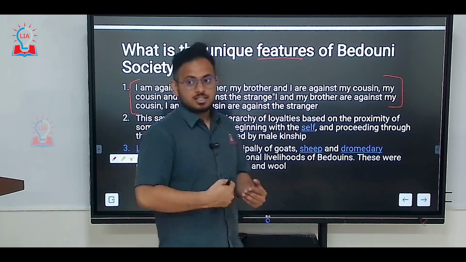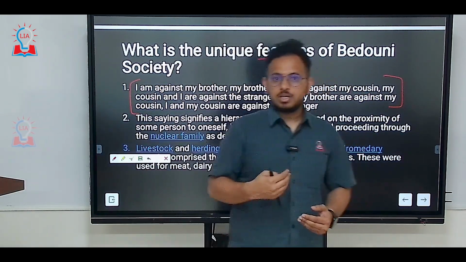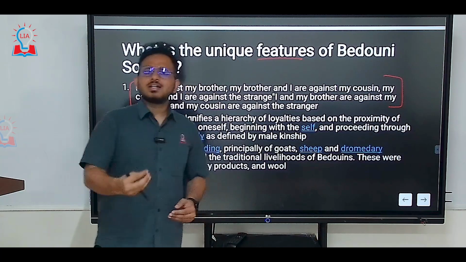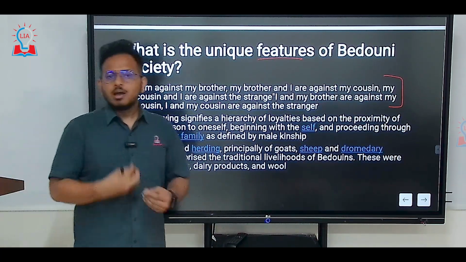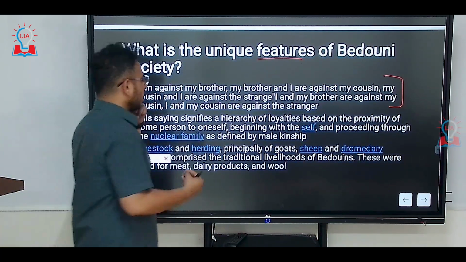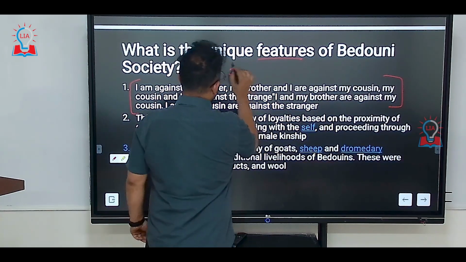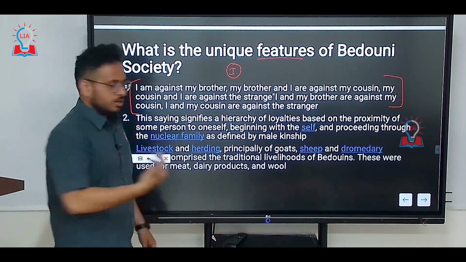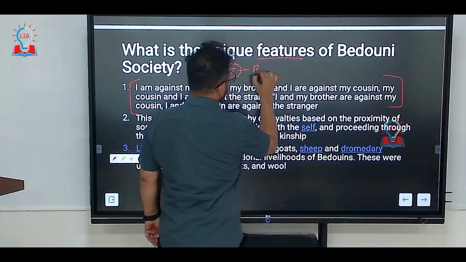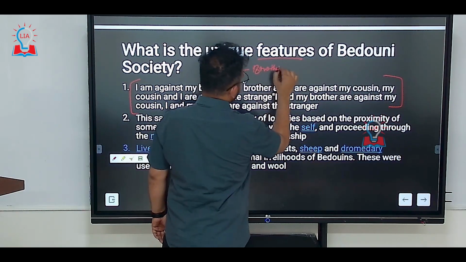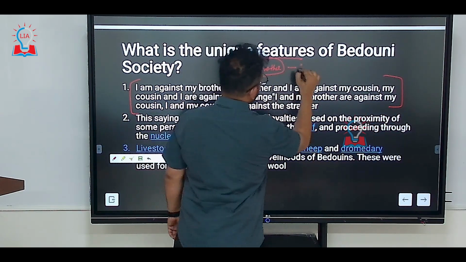this is the preference in the hierarchy of the Bedouins. See, the Bedouin population is more or less nuclear family and they are not into joint family, and their hierarchy follows like this. The first, me first, then it's my brother, then it's my cousin.